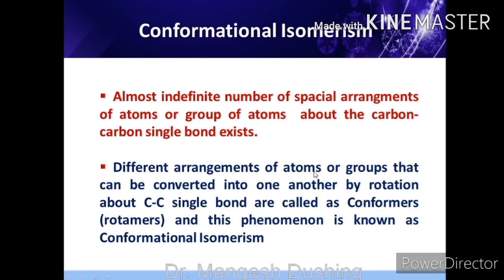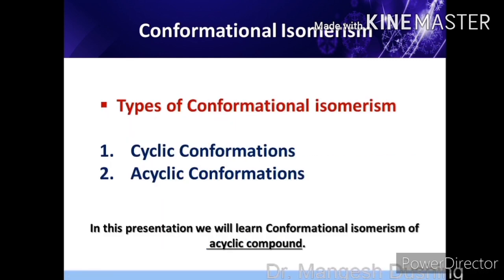So different arrangements of atoms or groups of atoms that can be converted into one another by rotation about the carbon-carbon single bond are called conformers or rotamers, and this phenomenon is known as conformational isomerism. So conformers are the isomers which can easily be converted into one another by rotation of the simple carbon-carbon single bond around its own axis.